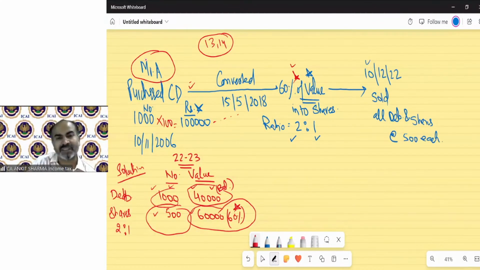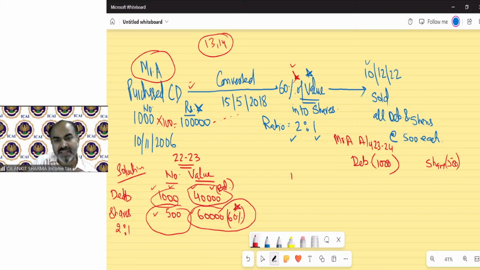How is it simple? Because the assessee is the same, there is no assessee change in these kinds of conversion questions. Mr. A will remain the same. Calculation for assessment year 23-24. We have debentures and we have shares. We have 1000 debentures and 500 shares.